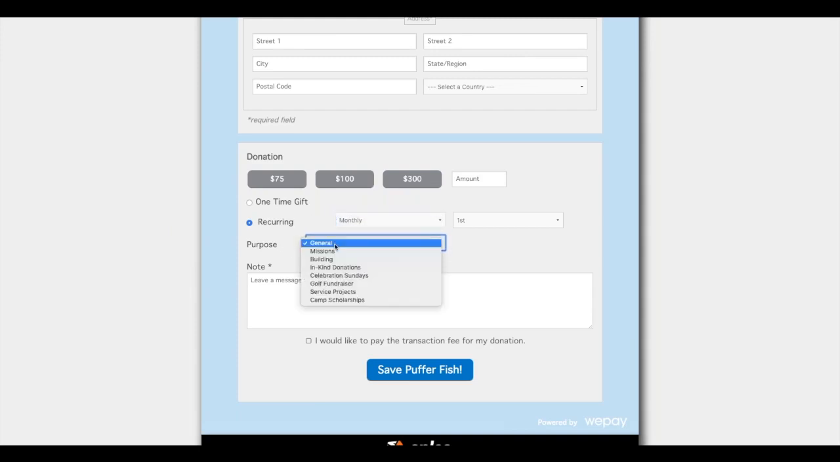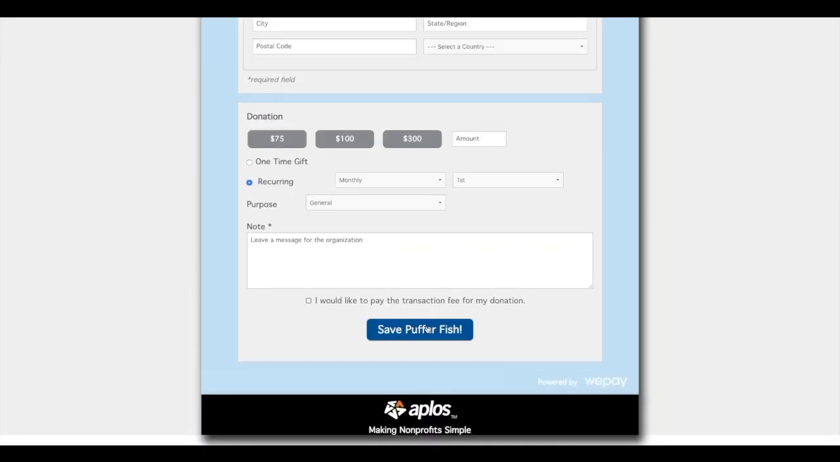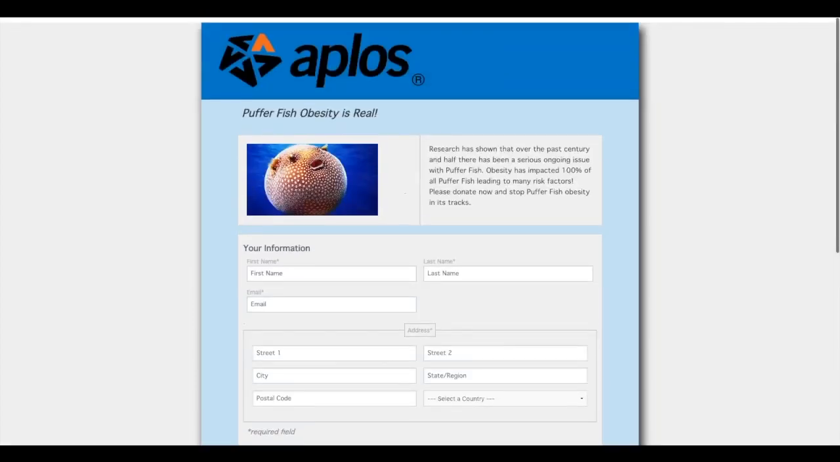You can also give your donors the ability to choose which purpose they want to give towards for your organization. Your donors also have the ability to leave a note for your organization, and you can offer them a way to pay for the transaction fee for their donation if they want to. Once your donors have filled everything out, they would just click the button at the bottom of the page, and that will take them to the next screen where they can put in their payment information.